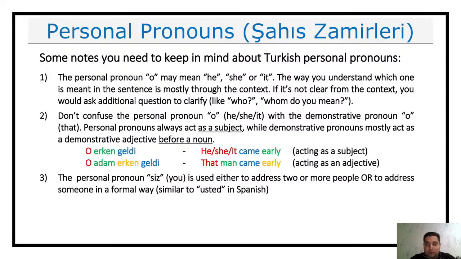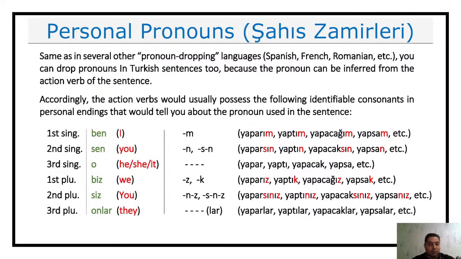What else do we have to cover about this? The endings, okay? This is the most important part about the personal pronouns. So let me just open this one. Now, there are many languages where the pronoun dropping rule allows you to drop the pronoun from the sentence because it is already implied in the verbs, in the action verbs. And here I wrote, to summarize it for you, what kind of endings you may face in those action verbs that will imply the pronoun.